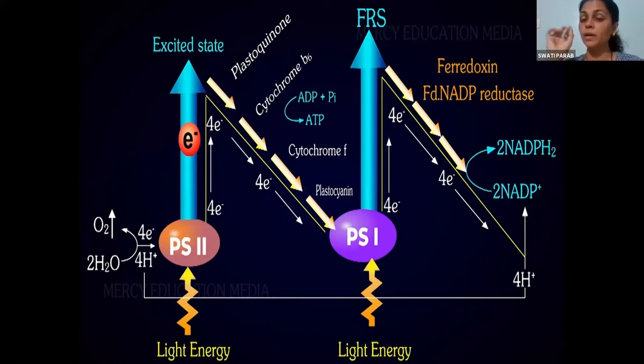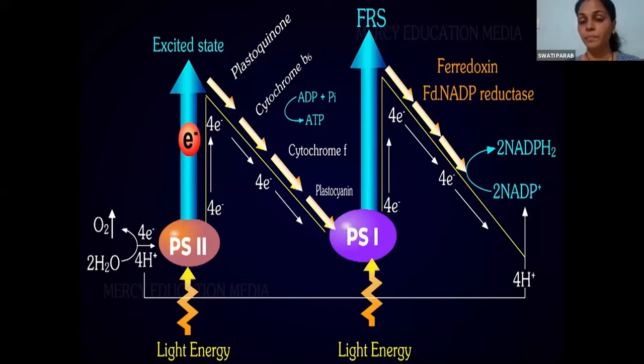Now, who is electron deficient? Yes, Shravani? PS2. Because it's not having any electrons now, no? वो खाली है, तो वो अभी क्या करेगा? It will undergo splitting of water, है ना? उसके पास अभी electrons नहीं है. It is completely electron deficient. So it's now going to undergo splitting of water, that is photolysis, right?